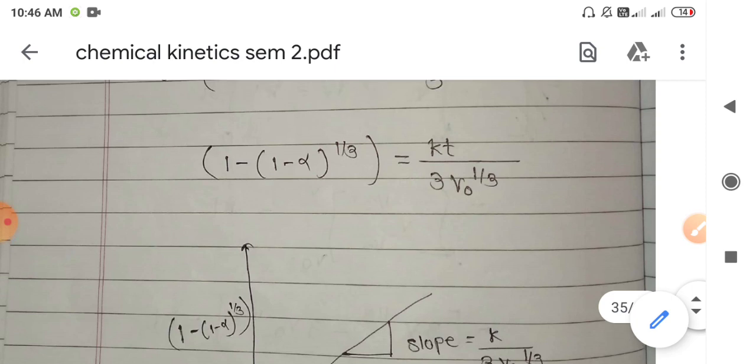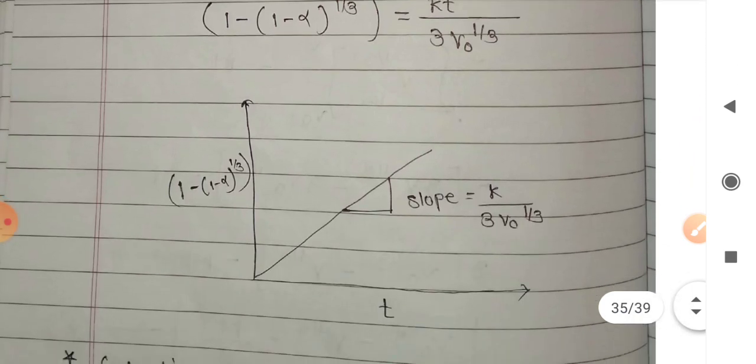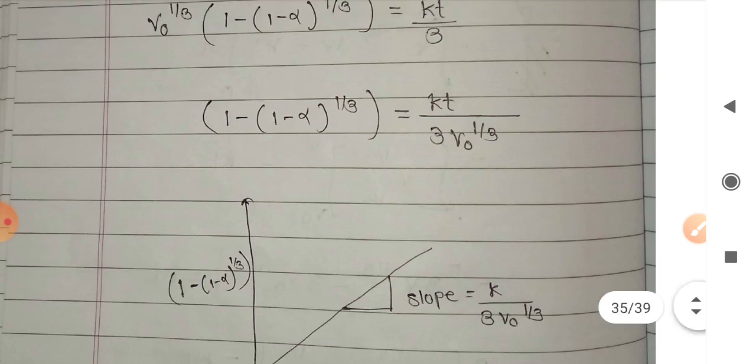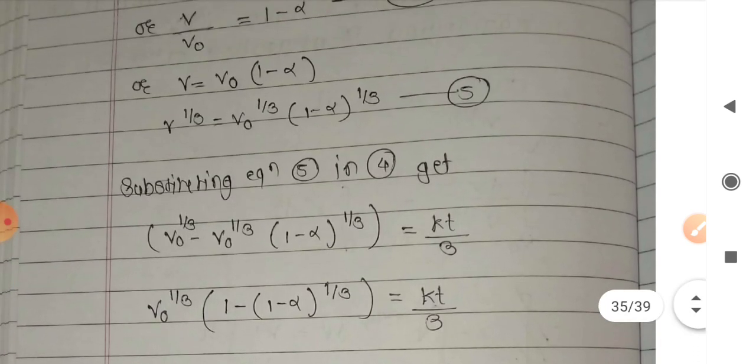So we are left with only one rate law, that is the contracting area rate law. We'll try to see that in the next lecture.